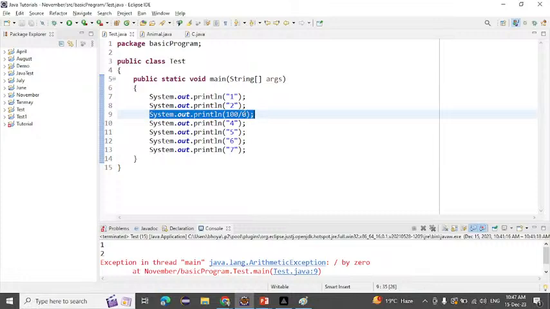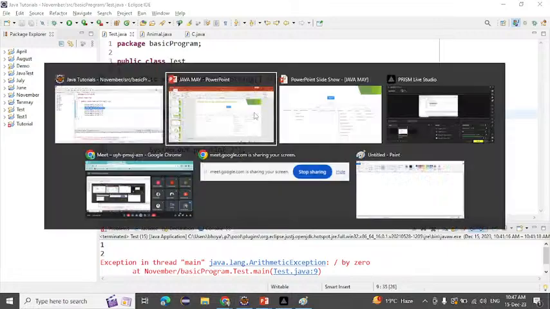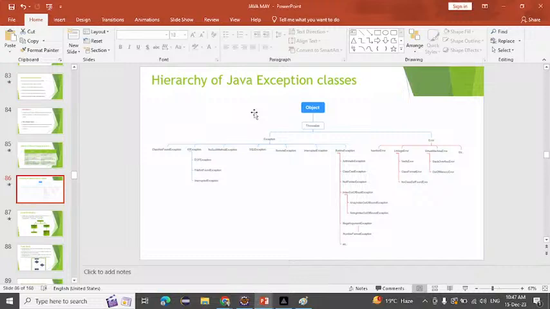Now we know what is meant by arithmetic exception. If we divide any number by 0, an arithmetic exception will occur. Here the arithmetic exception is coming, and after that nothing is printing on the console. Our program is abnormally terminated here. But what will be the flow which happens inside? What will be the flow?